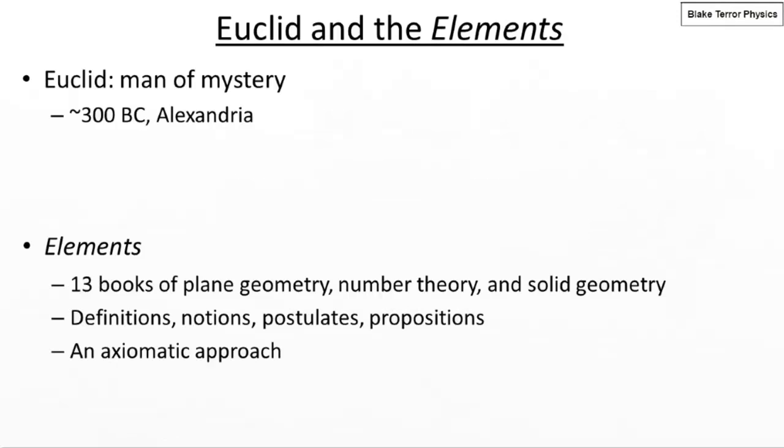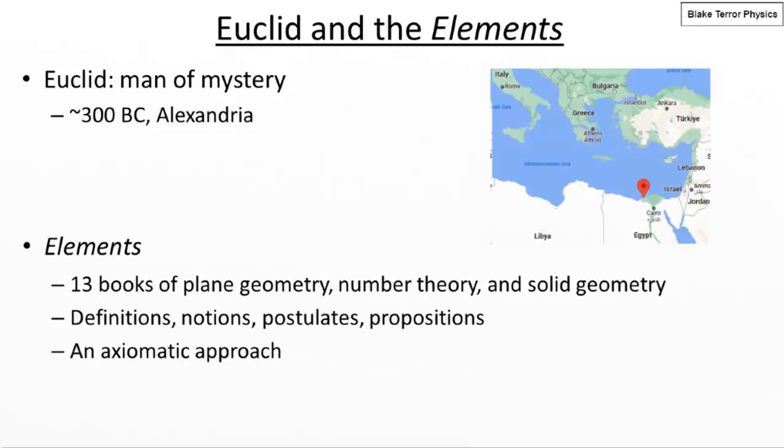Right, the man himself, Euclid, is a bit of a man of mystery. I mean, he lived nearly 2,500 years ago, around 300 BC. And that's a long time ago, and we don't have much evidence directly about his life. We do know that he spent much of his time in the city of Alexandria, which was Greek at the time. Nowadays, we consider it to be part of Egypt.